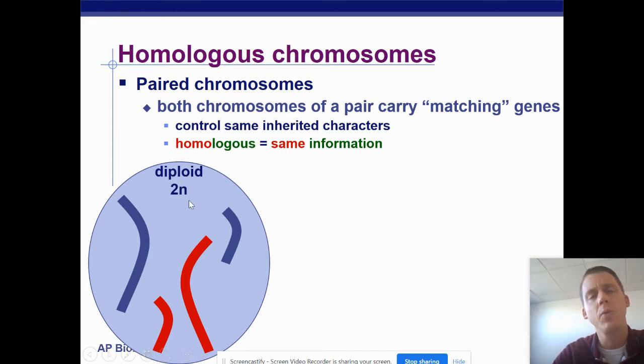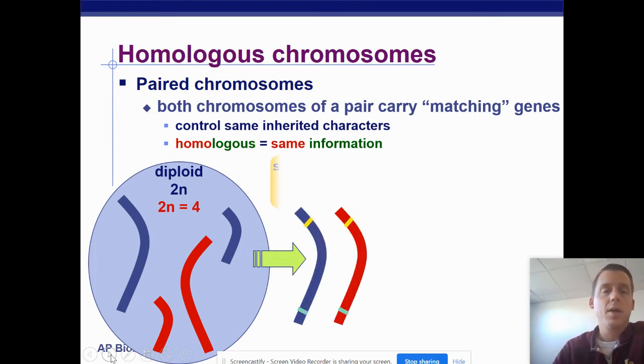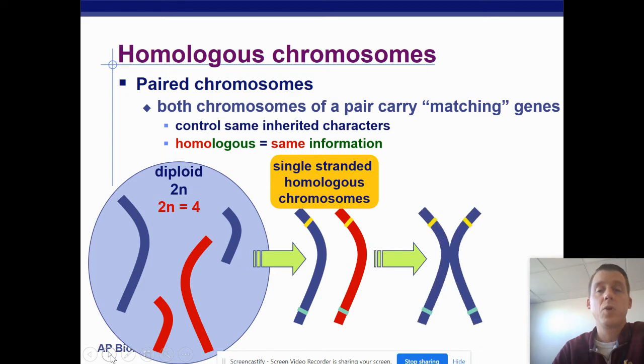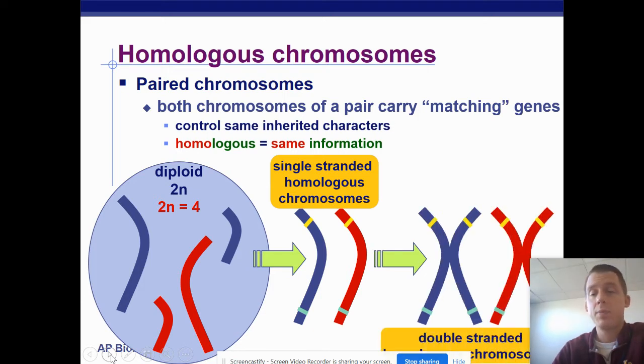Sometimes we write diploid as 2n. So in this case, my diploid number is 4. So this organism has 4 chromosomes total. So my diploid number, that's 2n, equals 4. 2 pairs gives us 4 chromosomes total. All right, so these are single-stranded homologous chromosomes, and if we duplicate them, we have double-stranded homologous chromosomes that are now duplicated.